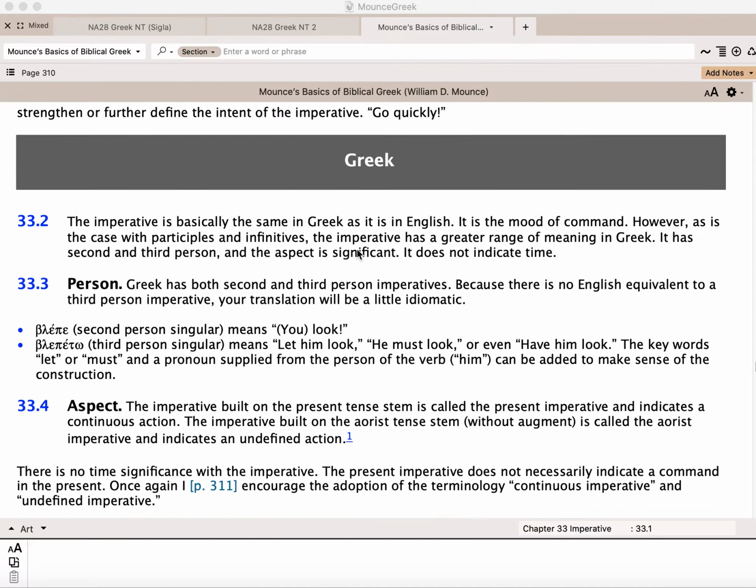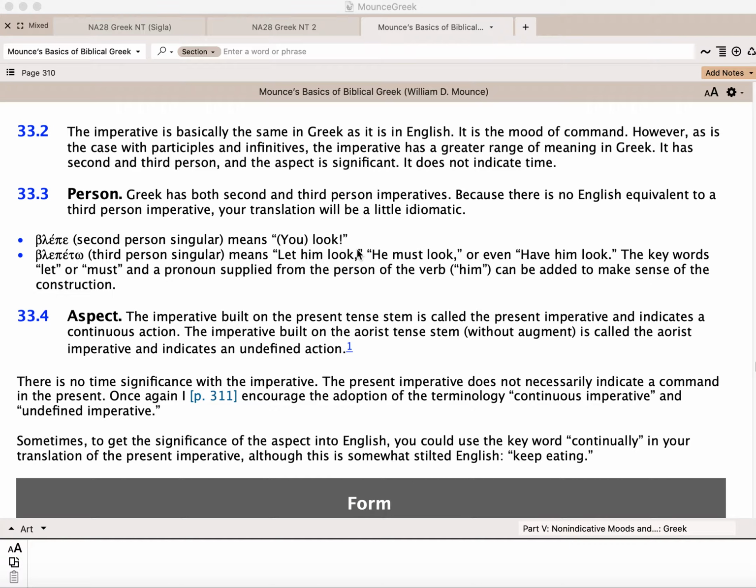So if we look at the Greek here, a couple things about the imperative. Look at 33.3. Imperatives in Greek are only in the second and third person. So there are no first person imperatives. The closest thing we have to a first person imperative is back in the subjunctive, the hortatory subjunctive, where we would say, let us not give up meeting together, or let us consider how to spur one another on towards love and good deeds.